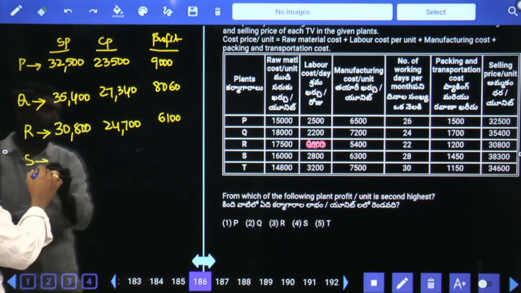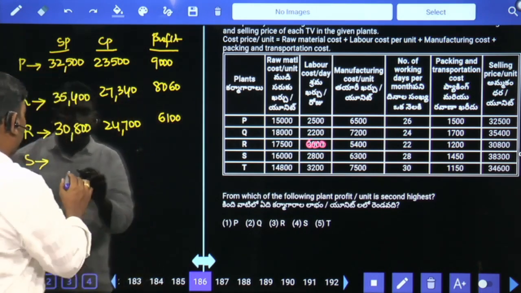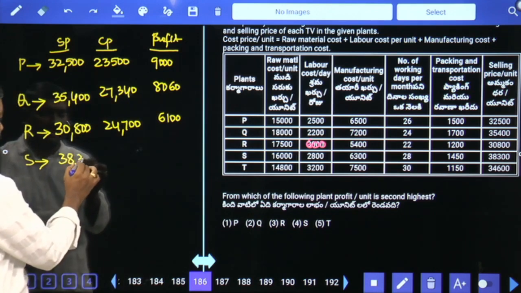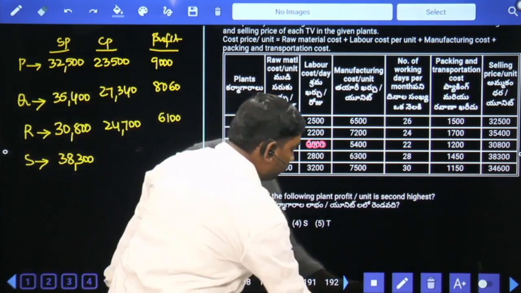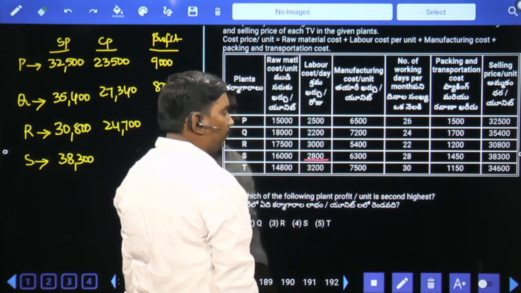Next, S. Selling price 38,300. 5 TVs 2,800.